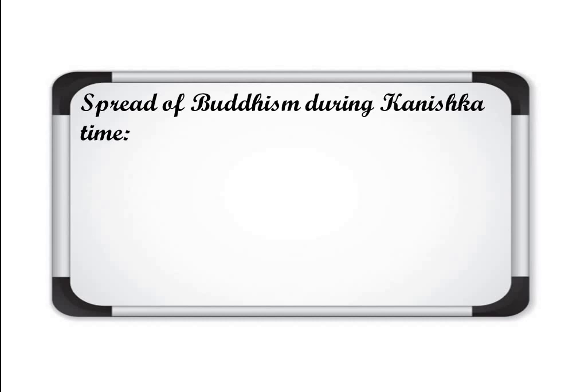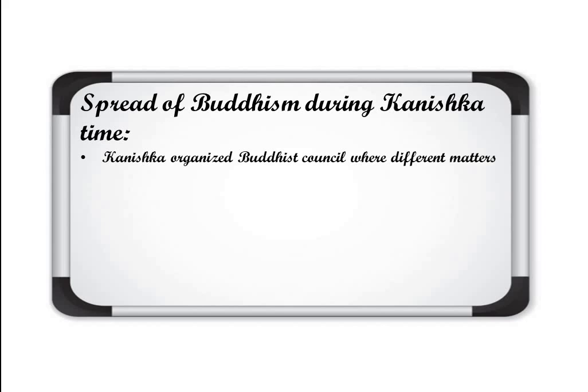Clear? Next, about the spread of Buddhism during the Kanishka time period. Kanishk, the famous ruler of Kushanas. How did Buddhism develop during Kanishka's time period? Number 1. Kanishka organized a Buddhist council where different matters were discussed by the scholars. The learned people discussed different matters of Buddhism in the council that was organized by Kanishka.